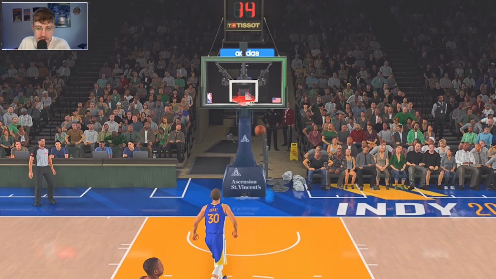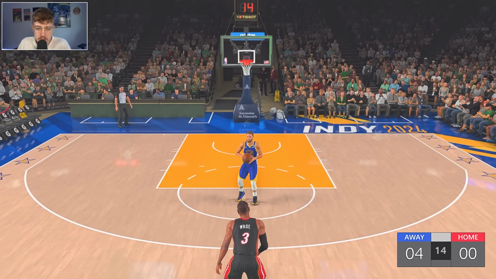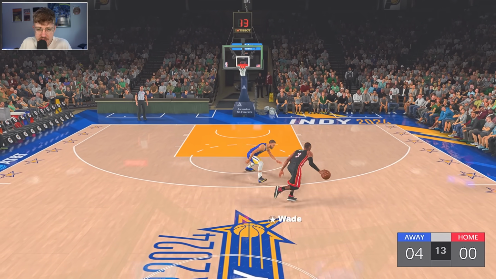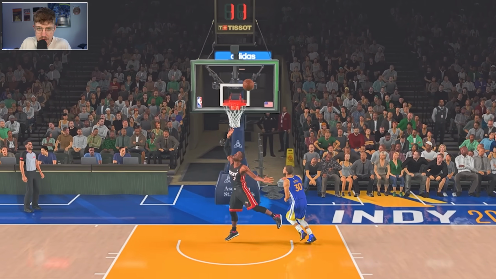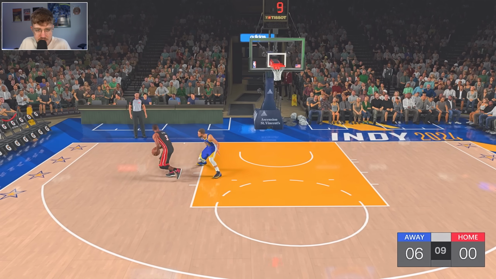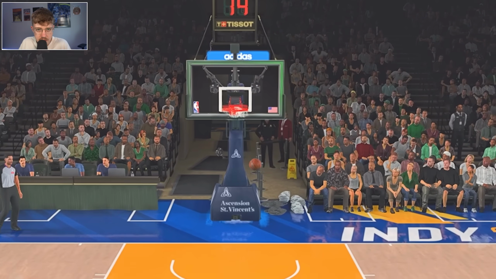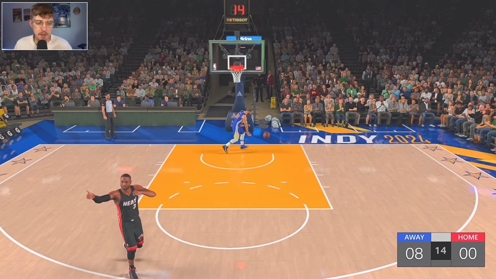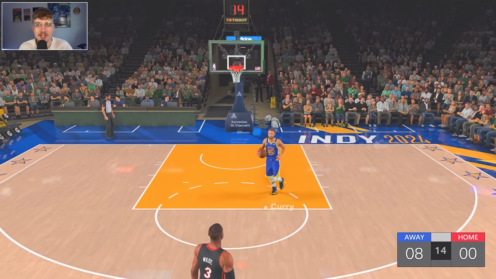There's a little step back right there. That's another bucket for D Wade. I mean, Steph Curry, not great on defense. He just has to get a stop if he wants any chance at winning this. I mean, once Steph can start shooting those threes, it might be a GG, but Wade up 8-0. He is just not missing anything to start.